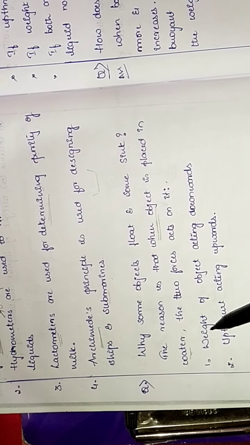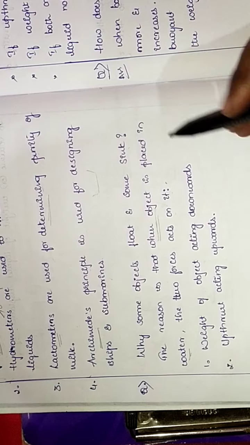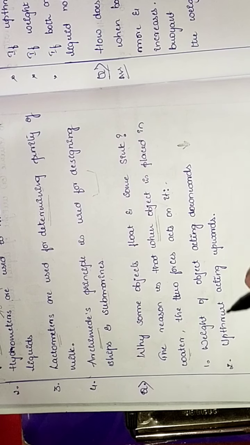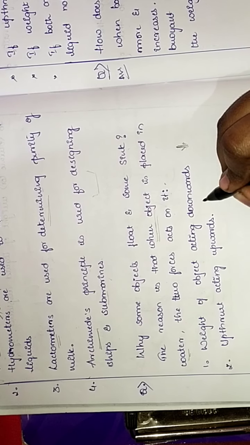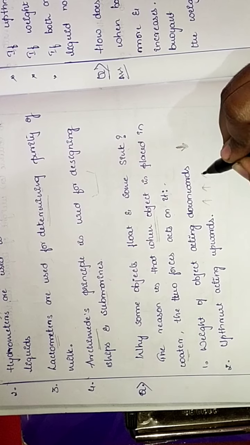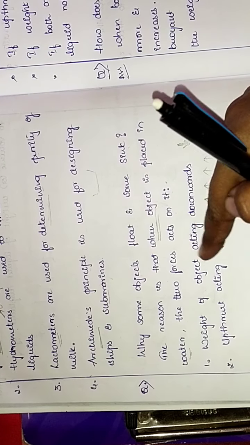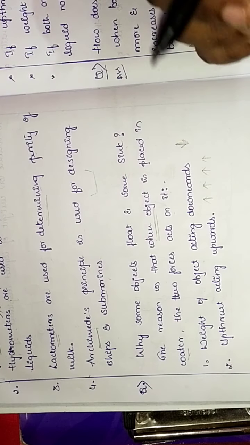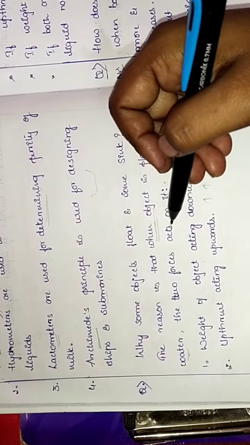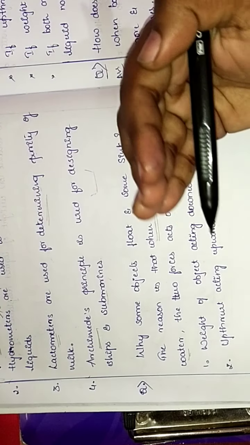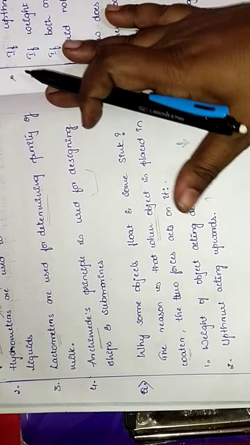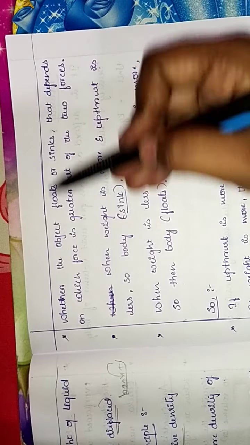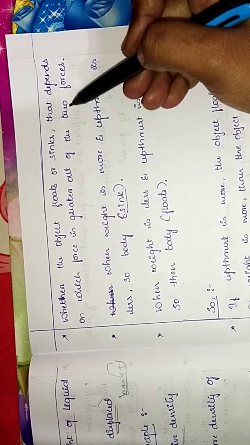The two forces are the weight of the object acting downwards, and the upthrust acting in the upward direction. These are the two factors that decide whether the object floats or sinks. Either the object sinks or else the object floats. Now let us see whether the object floats or sinks. That depends on which of the two forces is greater.